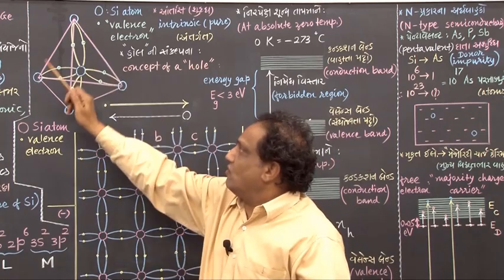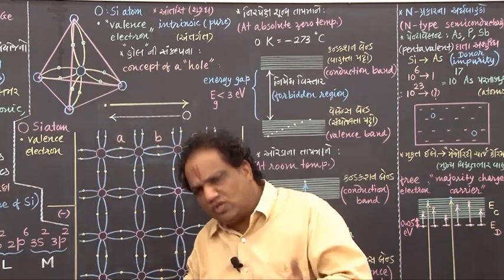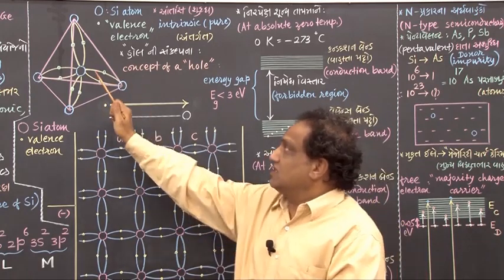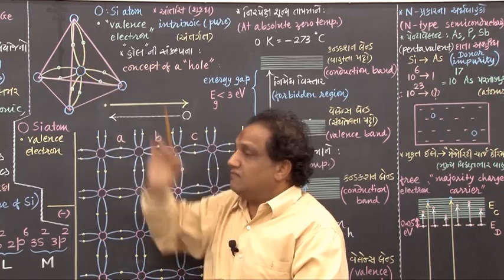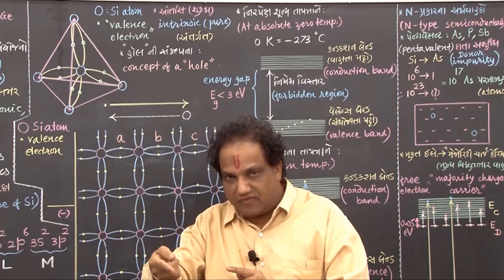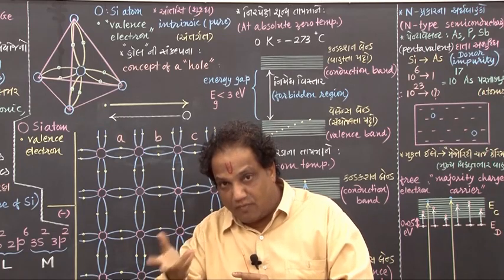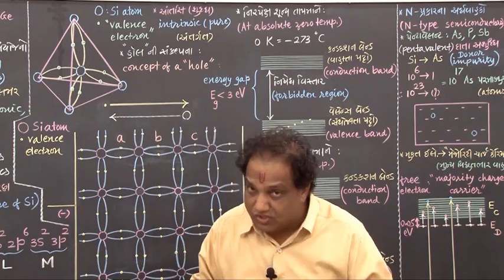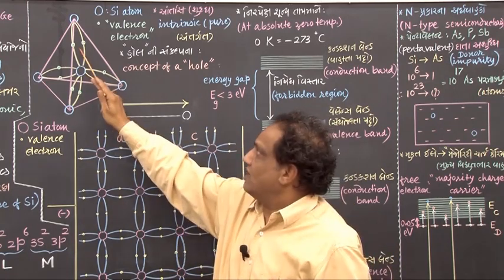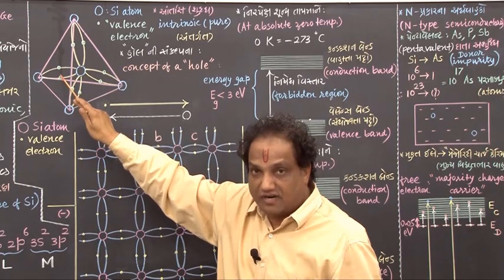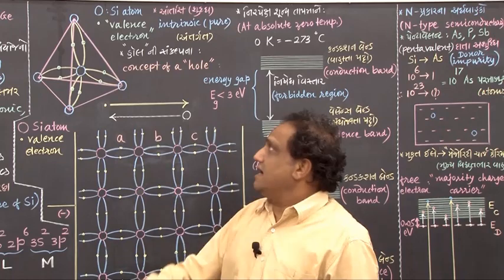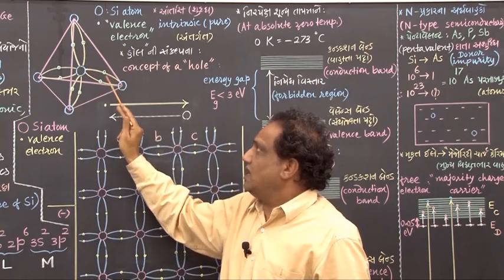Similarly, all these 4 located at the vertices, each of them also has 4 valence electrons. Now what does this do? It gives 1 valence electron and it gains 1 electron. It gives 1 electron, it takes 1 electron. That is how, by sharing of 2 valence electrons, it forms 4 covalent bonds. And those 4 covalent bonds I am showing here in the figure like this. Okay. So these are the 4 covalent bonds, and in each covalent bond there are 2 electrons.